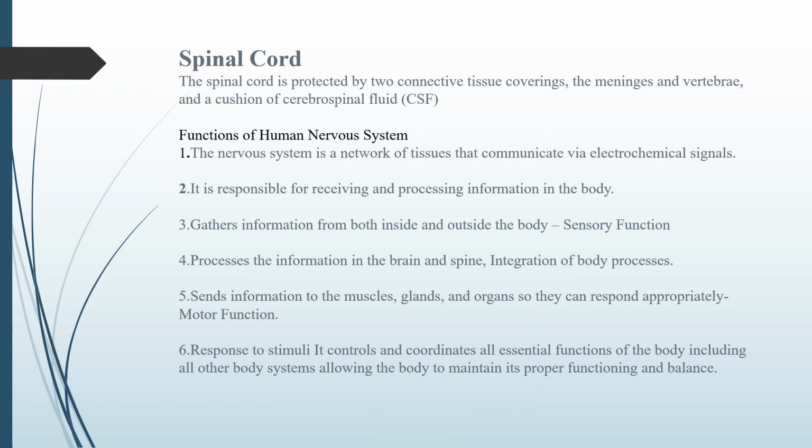Spinal cord. The spinal cord is protected by two connective tissue coverings, the meninges and vertebrae, and a cushion of cerebrospinal fluid. Function of human nervous system. The nervous system is a network of tissue that communicates via electrochemical signals. It is responsible for receiving and processing information in the body. Gathers information from both inside and outside the body.